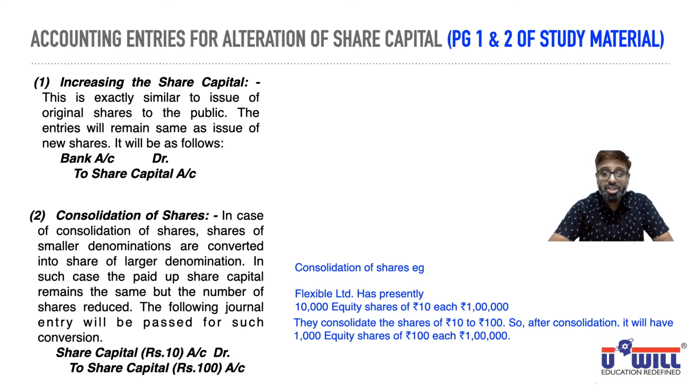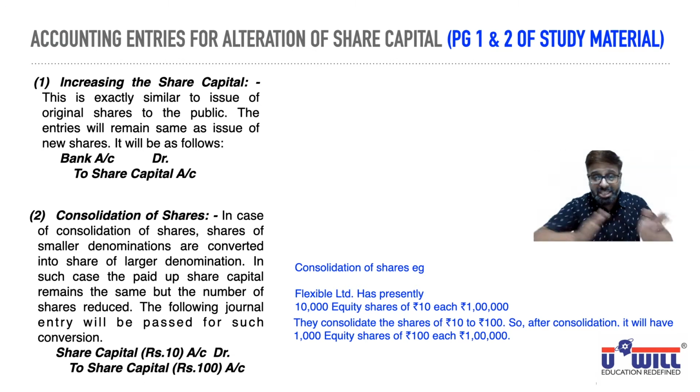So are you making changes in the share capital? Yes. From 10 rupees face value, we are changing it to 100. From 10,000 equity shares, we are changing it to 1000. But still, the share capital remains the same, 1 lakh and 1 lakh. That's what I explained to you in the previous slide.